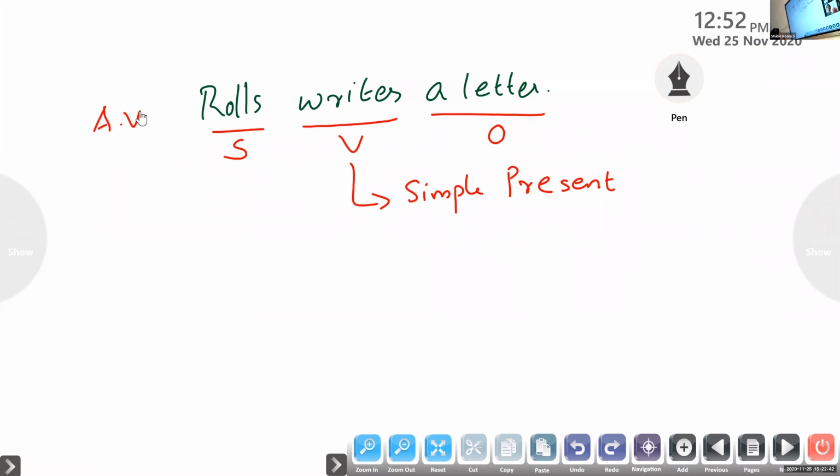We have got the subject, the verb, and the object here. We know the tense of the sentence. Now we are going to change this active voice sentence into passive voice.